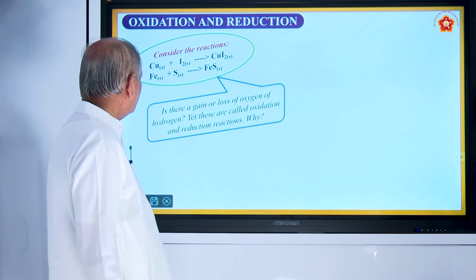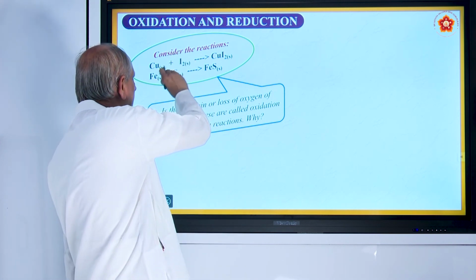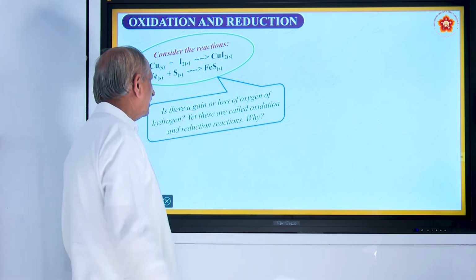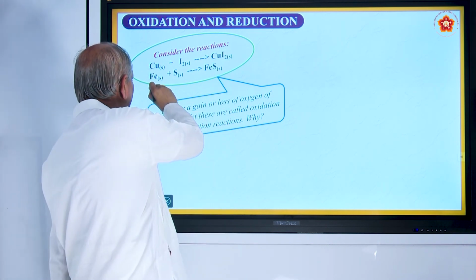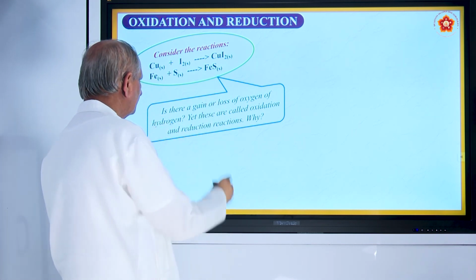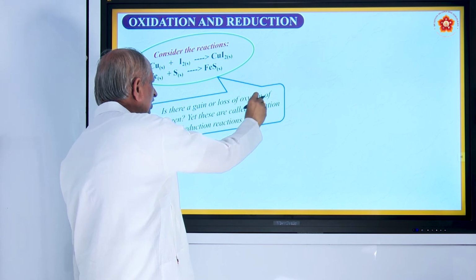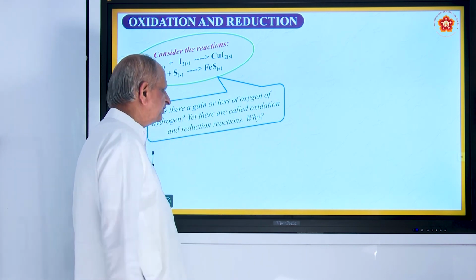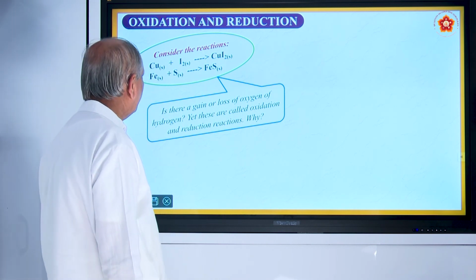So, one more example is copper plus iodine gives copper iodide. Iron plus sulfur becomes ferrous sulfide. So, there is neither gain nor loss of oxygen or hydrogen, yet these are called oxidation-reduction reactions. Why?